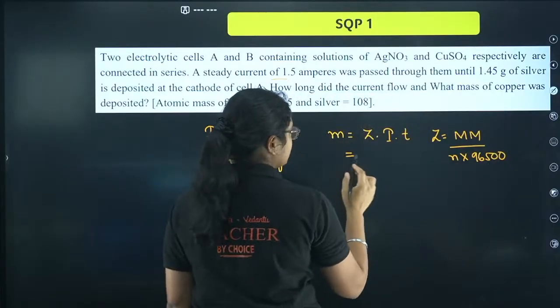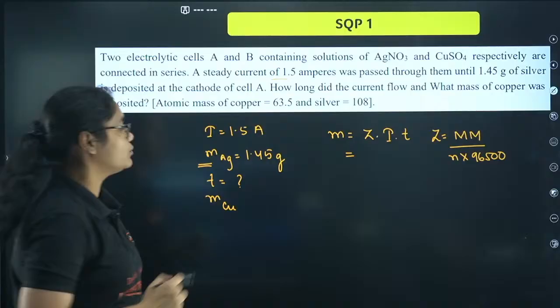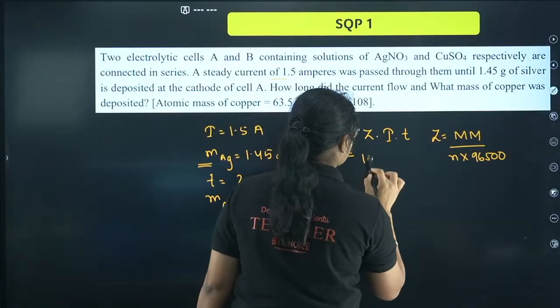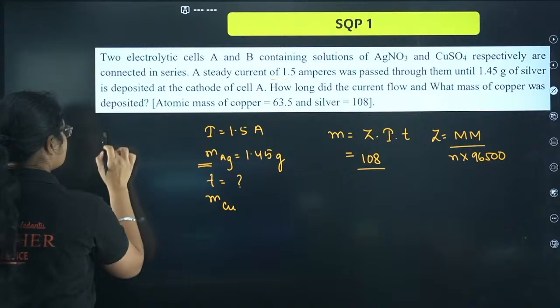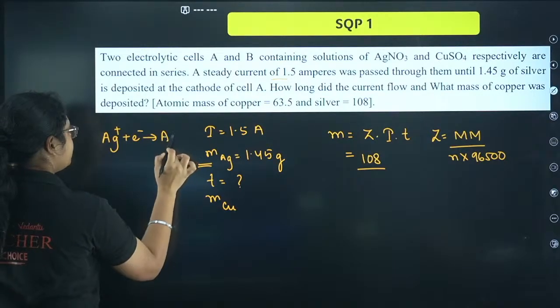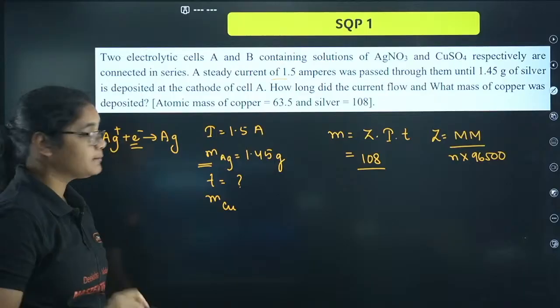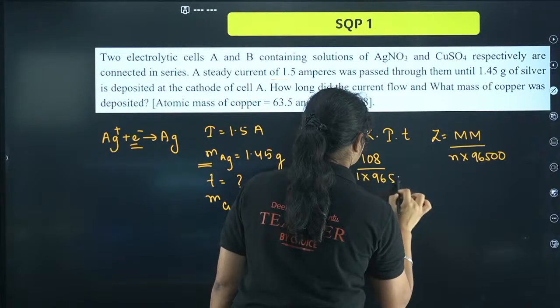So what is Z? What is getting deposited? Silver is getting deposited, right? What is the molar mass of silver? 108. Then for silver, how will the silver deposit? Ag plus 1 electron will give you silver. So N value is 1 here. So N value is 1 into 96500.